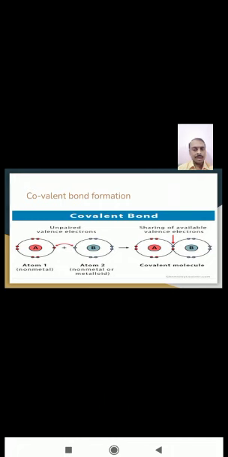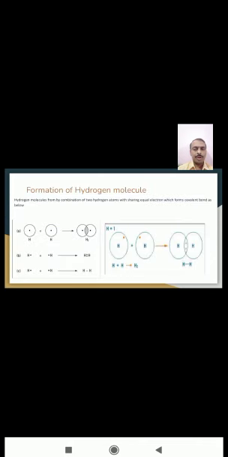So in this condition, both mutually share an electron, which forms a covalent bond. Sharing of these available valence electrons forms the covalent molecule.